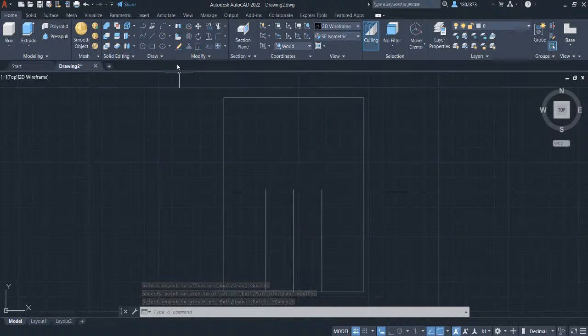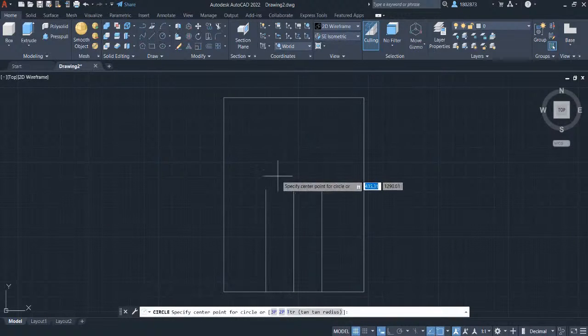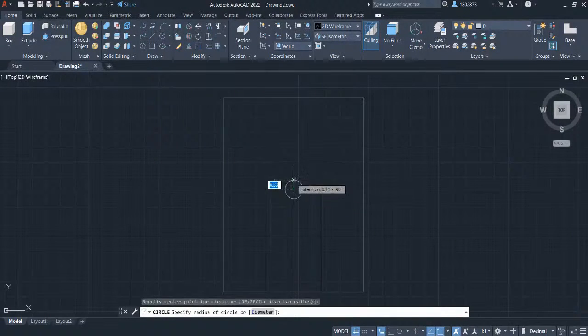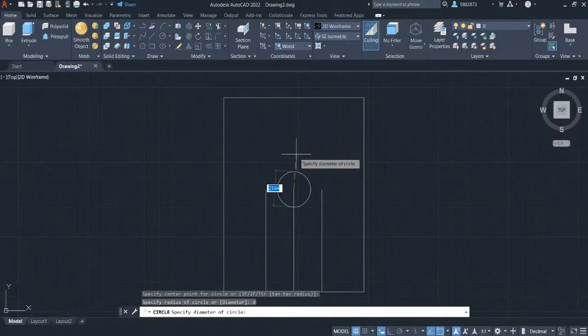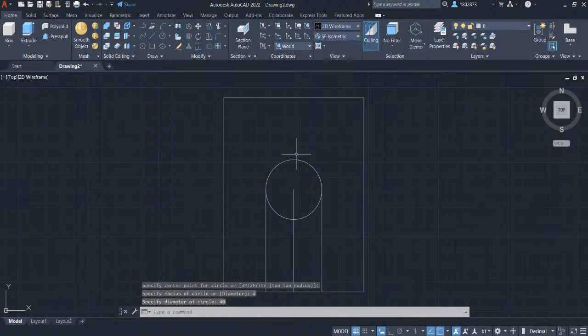Let's create a circle at this endpoint. Grab the Circle in the Draw Panel and left click to this endpoint. Let's define the diameter of the circle. To do that, type in D and press Enter. Let's key in 40 and press Enter. Let's trim out the lines which are not included in our sketch.